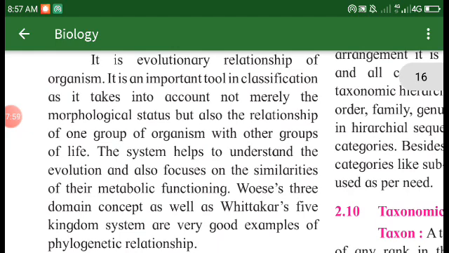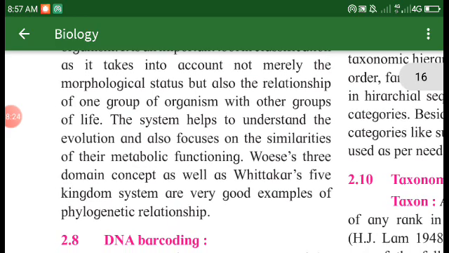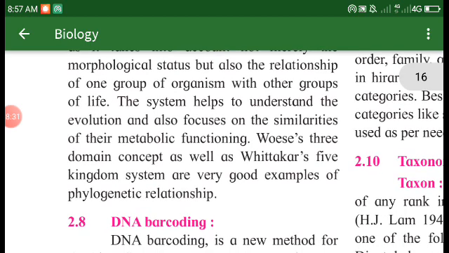It is important to take into account not merely the morphological status but also the relationships of one group of organisms with other groups of life. The system helps to understand evolution and also focuses on the metabolic functioning of that organism, such as whether they are herbivores, carnivores or omnivores. The three domains concept as well as Whittaker's five kingdom system are very good examples of the phylogenetic relationships of organisms.